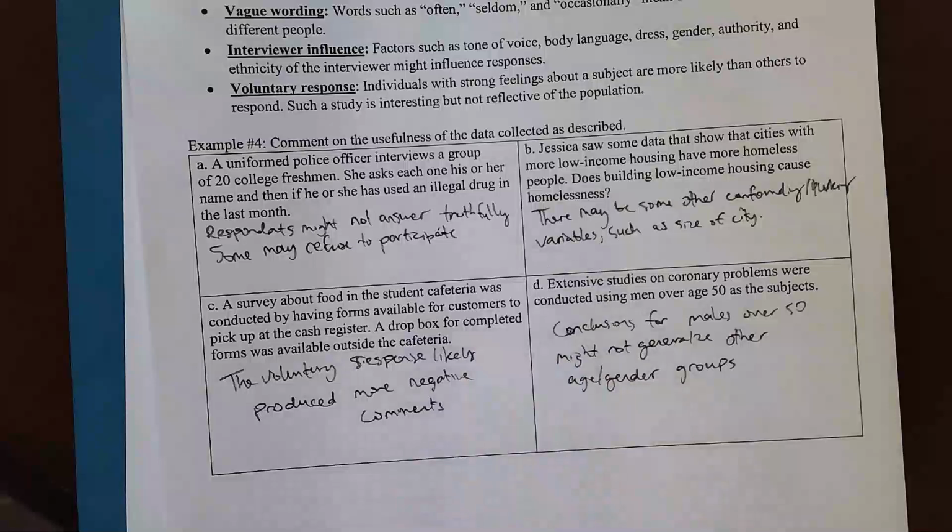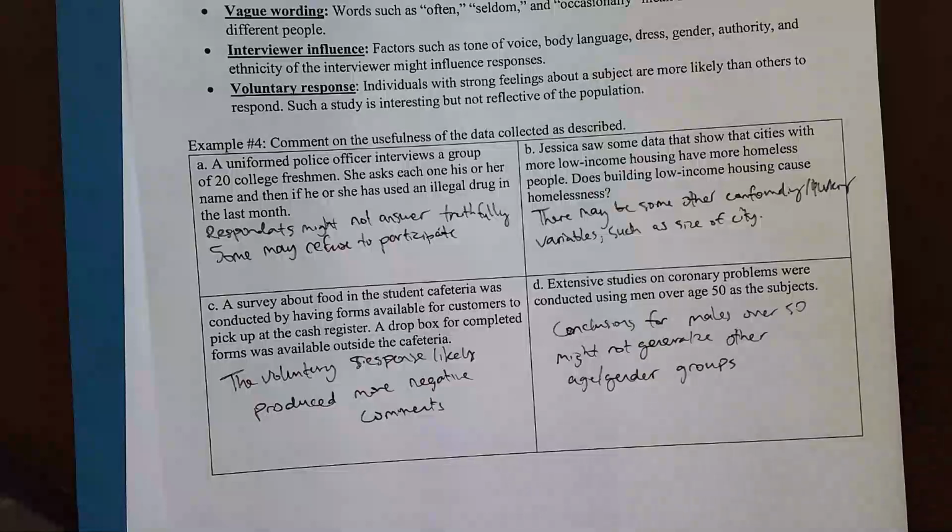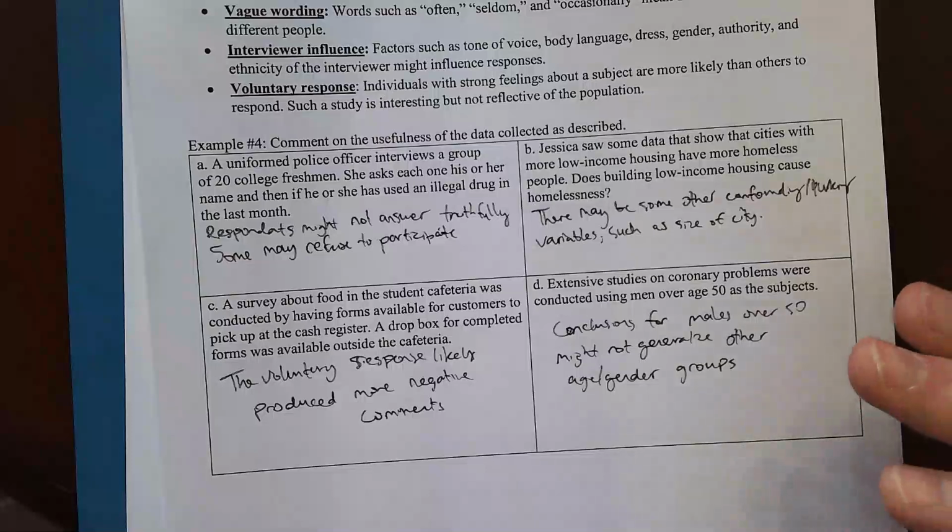A uniformed police officer interviews a group of 20 college freshmen. She asks each one his or her name and if they've used an illegal drug in the past month. So is this useful data? Well, this is not going to be very useful. Okay, let's think about it. A police officer is asking you if you use illegal drugs or not. Are you going to answer? The first thing I would say is, I just don't know if you're going to answer truthfully. Are you going to admit to a cop that you use illegal drugs? Okay, so that's one thing.